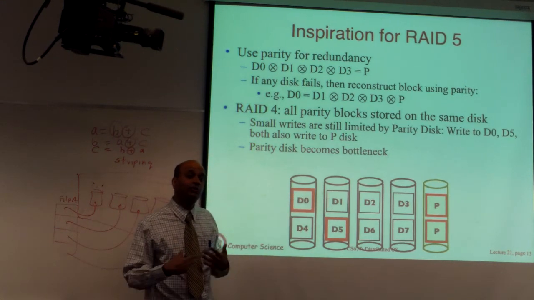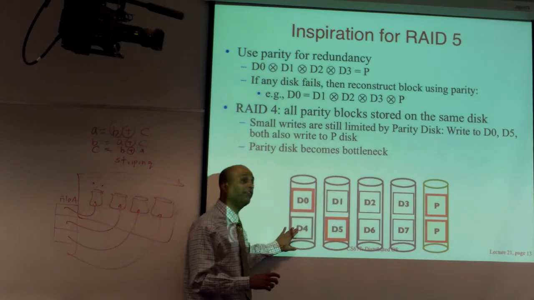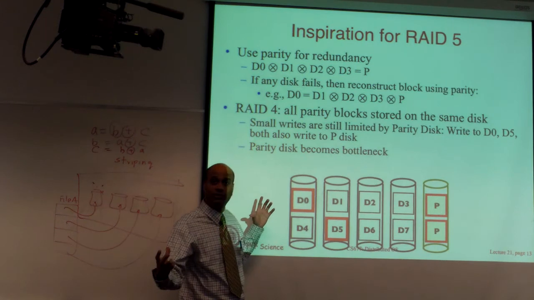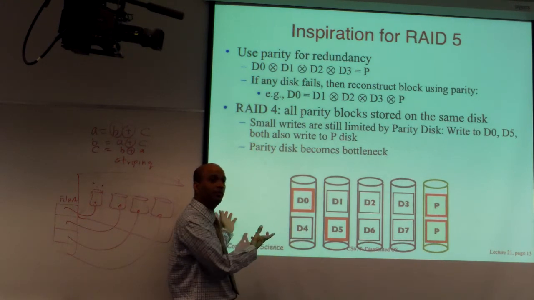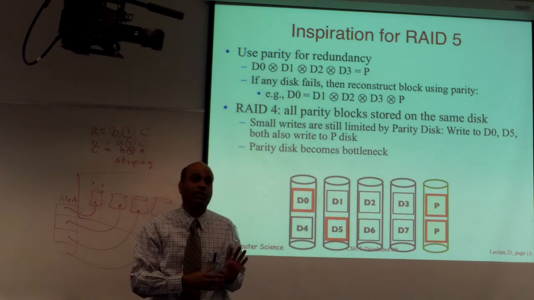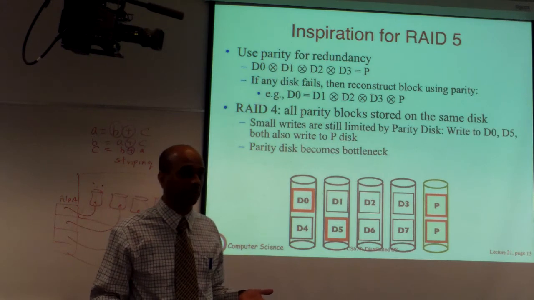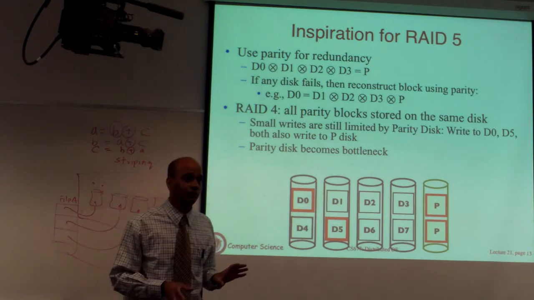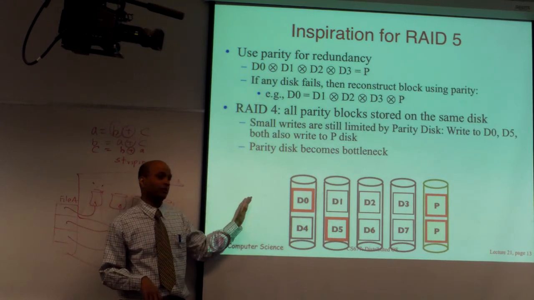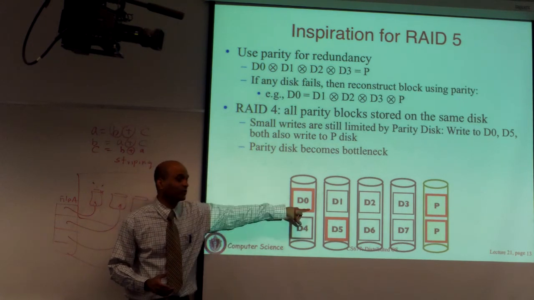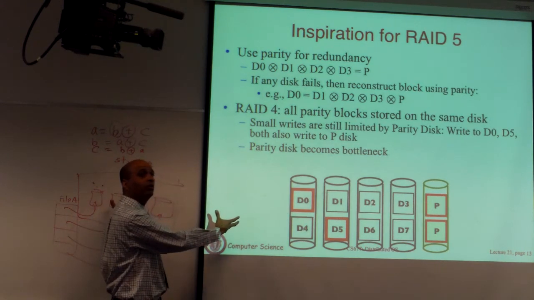Then in the background, it is going to start doing a lot of work. It's going to take D0, D1, D2, D3, and D4, because now you have one more disk and the parity group has become bigger. It will restripe. All the data will be moved, it will restripe and repartition. But that's going to take on the order of hours or days, depending on how large the disks are, for the repartitioning to complete. So you could do either of those two. The disk array controllers are capable of repartitioning, but the more common case is you don't add a disk to this parity group, you add an entire new bunch of disks and make them their own group.